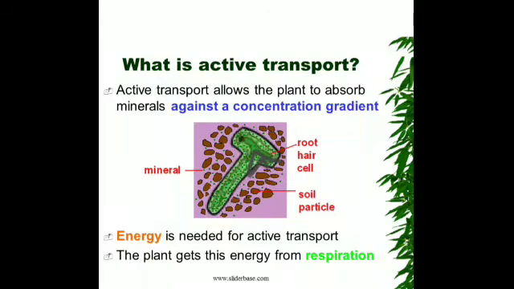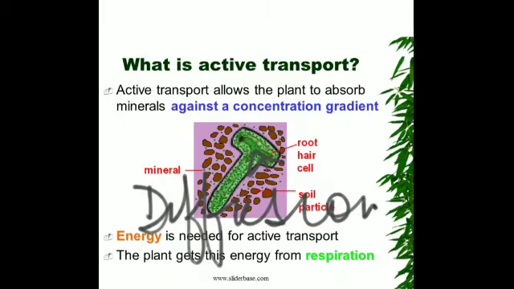And when the concentration of minerals is high in the soil with respect to the root hair cells, then the process that will be used for absorption of minerals by the roots will be diffusion. Is it clear? It will be diffusion, which we have discussed earlier. That is the movement of molecules from a region of higher concentration to a region of lower concentration until an equilibrium is reached. Is that clear?